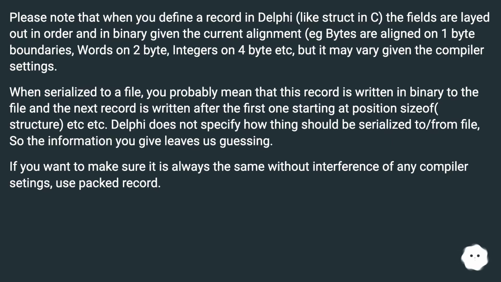Delphi does not specify how things should be serialized to, from file, so the information you give leaves us guessing. If you want to make sure it is always the same without interference of any compiler settings, use packed record.